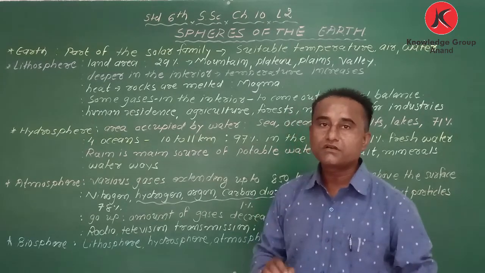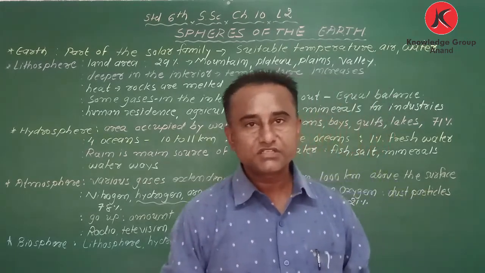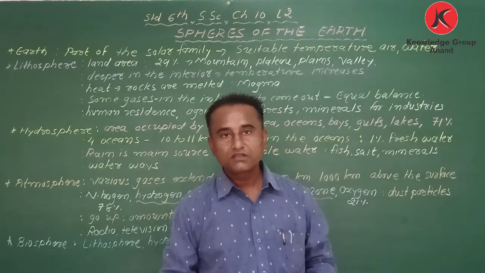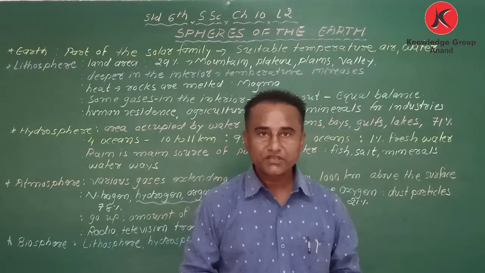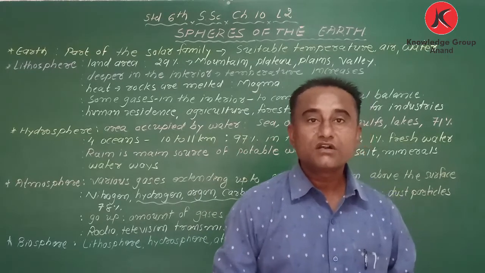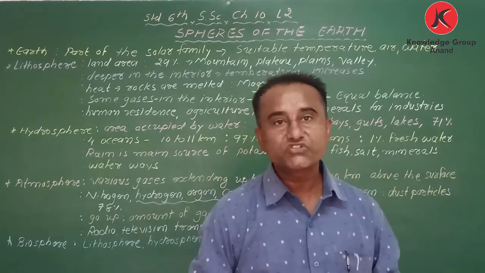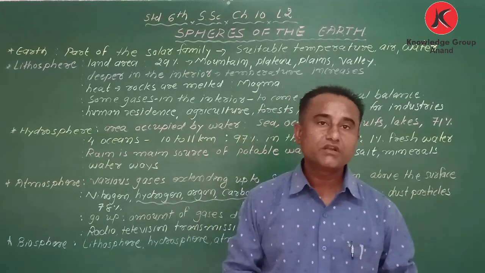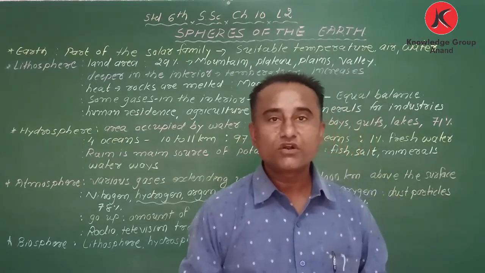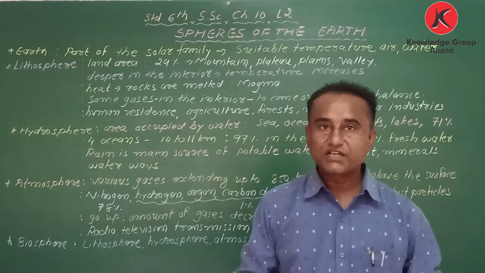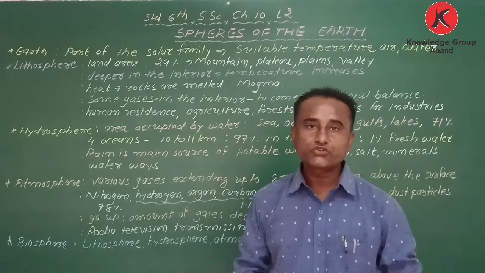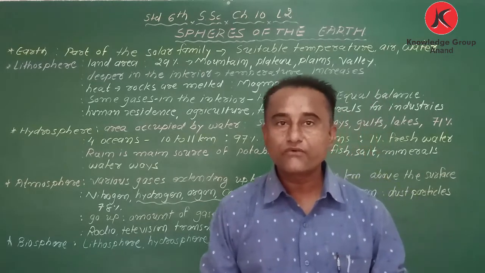So the Earth is part of the solar system, and my dear students, on Earth life exists. Why? Because Earth has suitable temperature, air and water to survive. That is why life is possible. On other planets we are not sure whether we have life or not.